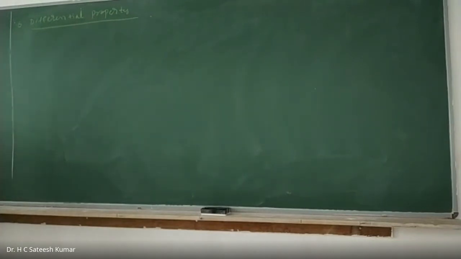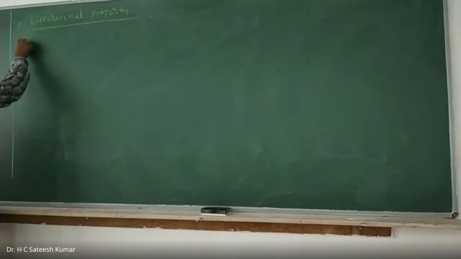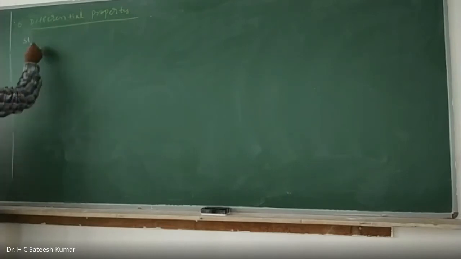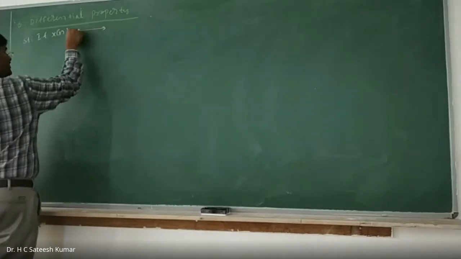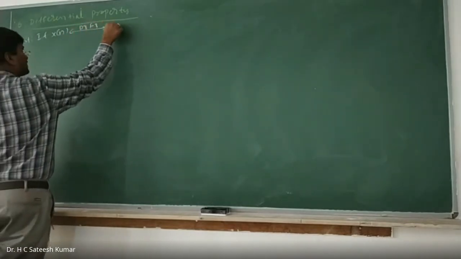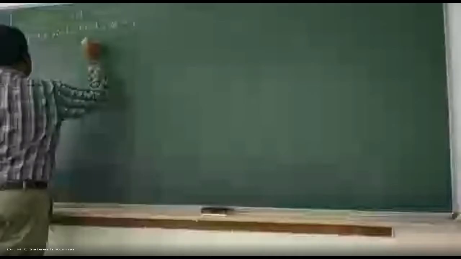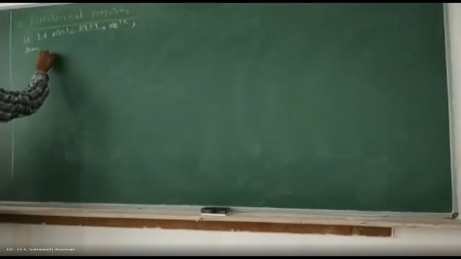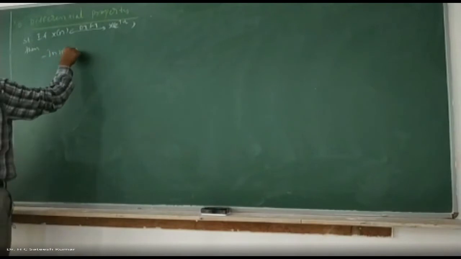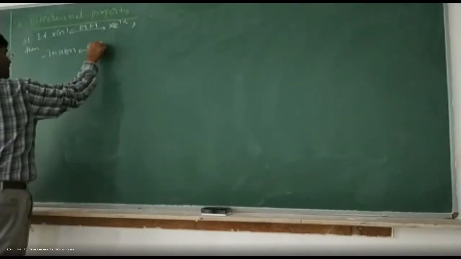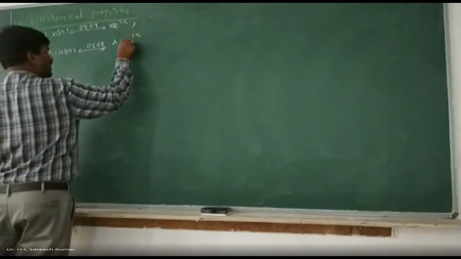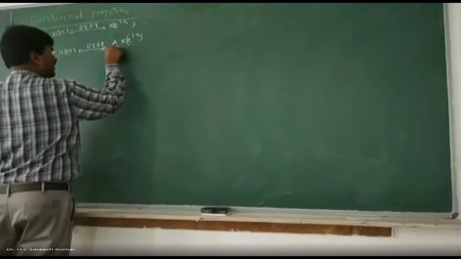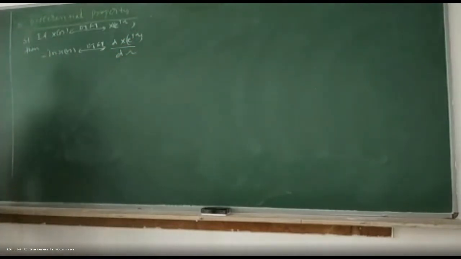Okay, right. So how to do this problem? The statement, first you take it. Statement is, if x of n has DTFT x of e to the power of j omega, then minus jn into x of n has DTFT dX of e to the power of j omega divided by d omega. Okay, right? Proof.